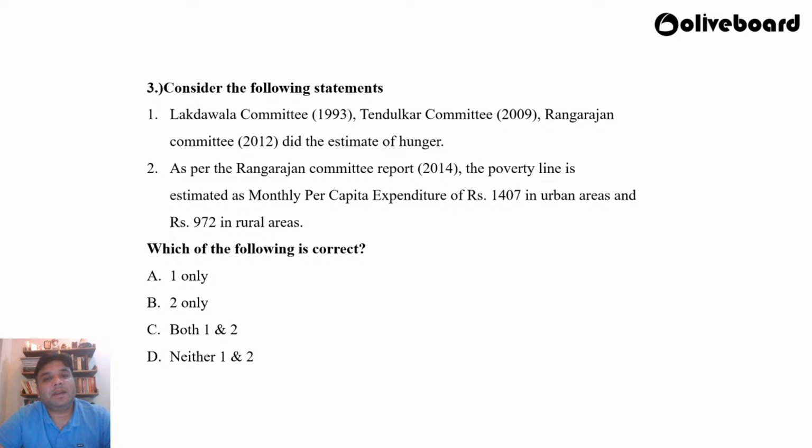The Lakdawala committee, Tendulkar committee, Rangarajan committee did the estimate of hunger, right? And statement number 2, as per the Rangarajan committee report 2014, the poverty line is estimated as monthly per capita expenditure of rupees 1407 in urban areas and rupees 972 in rural areas. Okay. So what do you think is the correct answer?